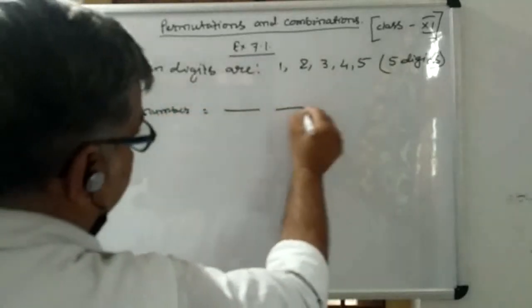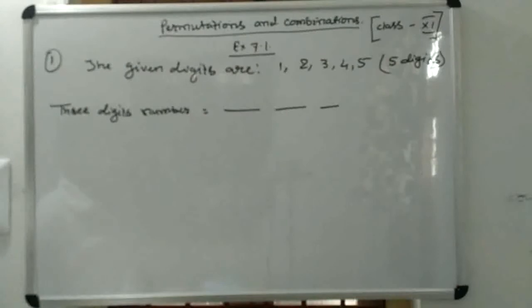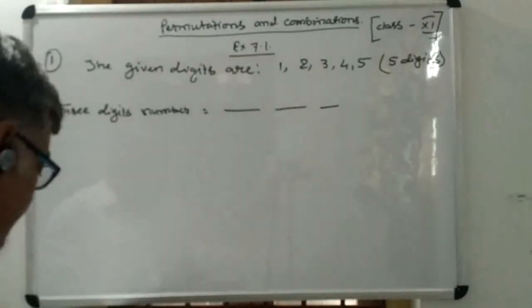In 3-digit numbers, you know that there are 3 places: ones, tens and hundreds.